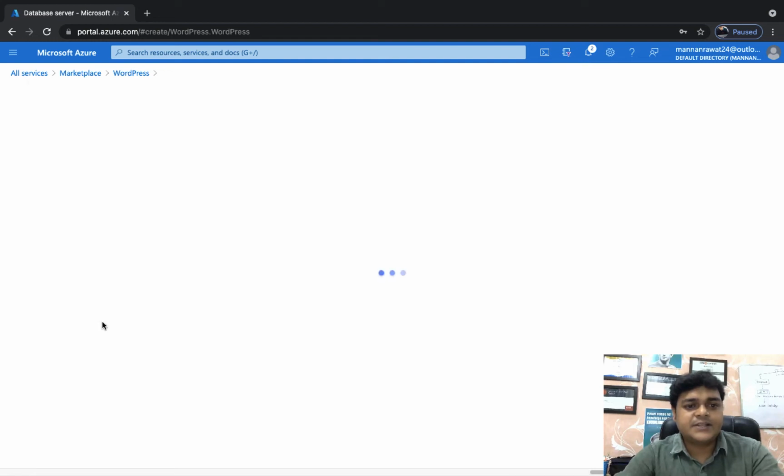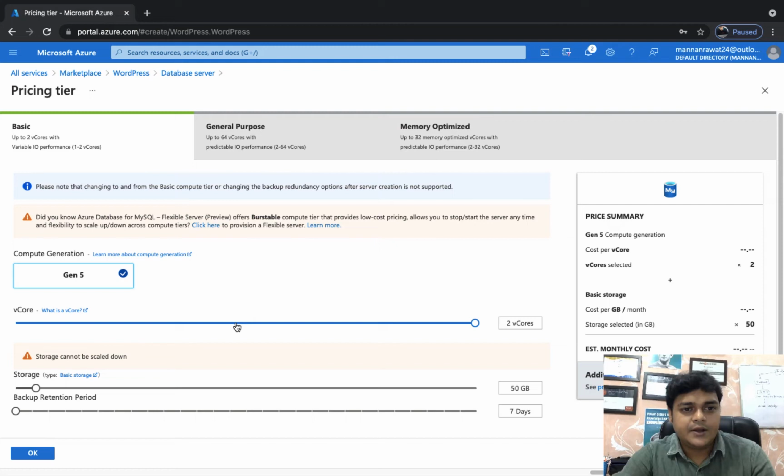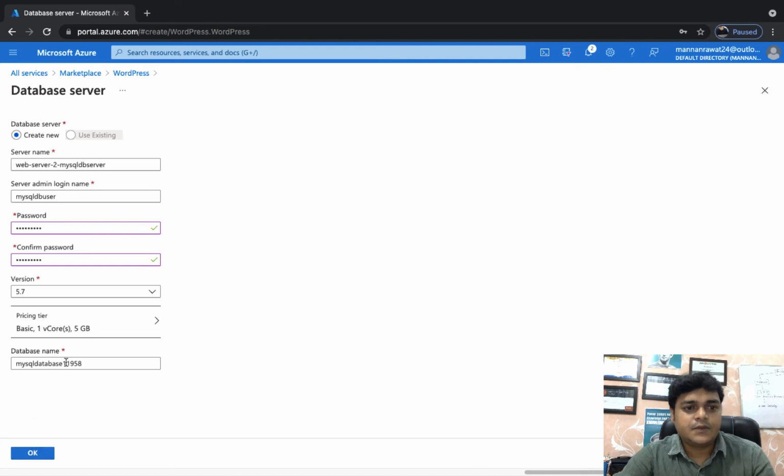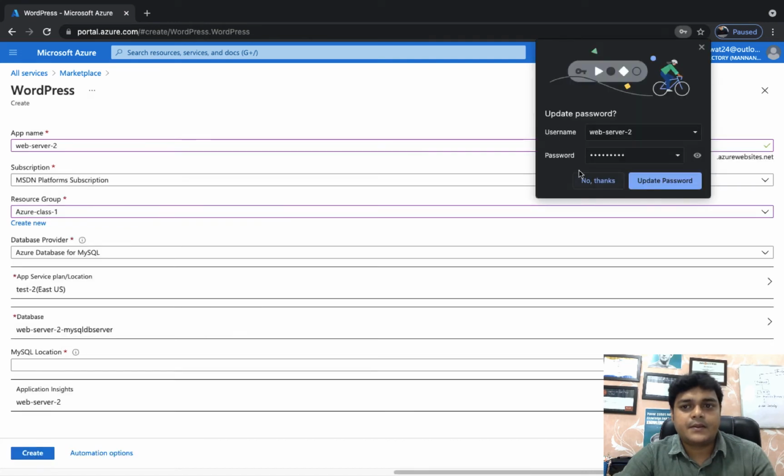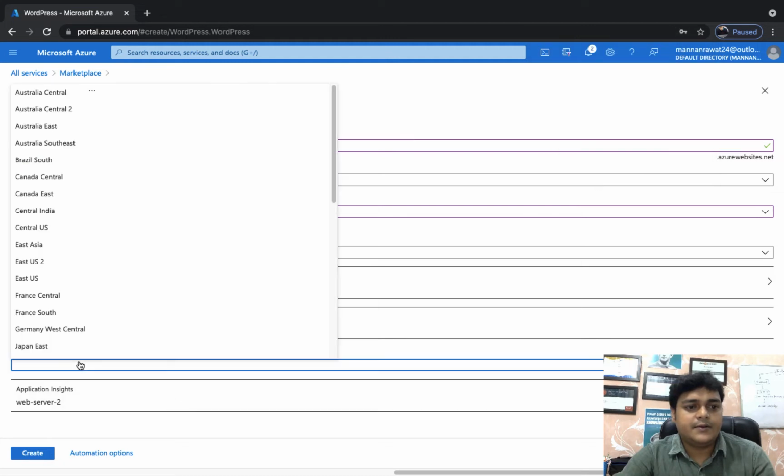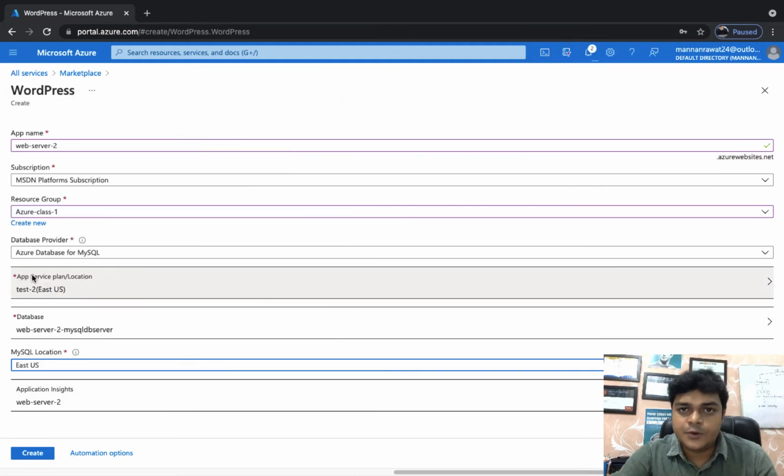Fine, same pricing for the database, so you can proceed with one core of CPU and 5 gig of hard disk, which is enough. No need to do anything, click OK. You also need to provide the location of your database. So proceed with the same location, East US, and click create.